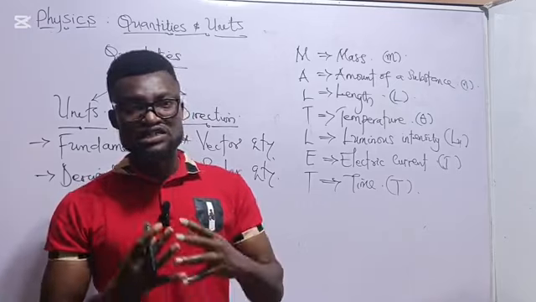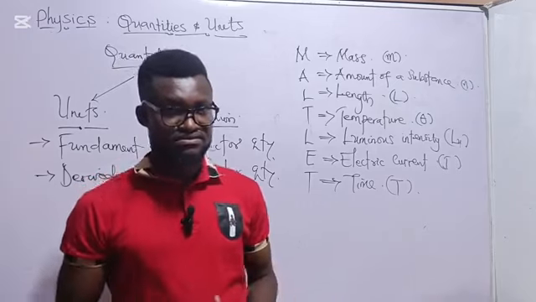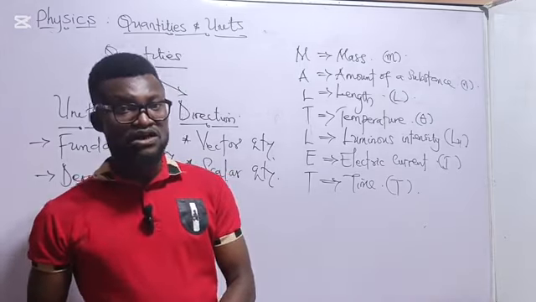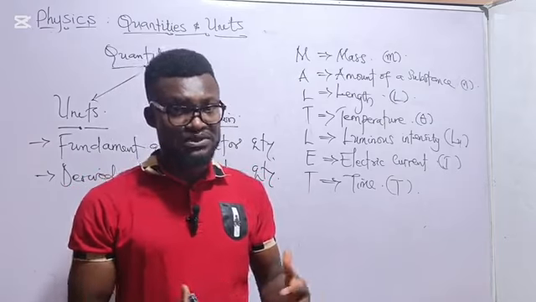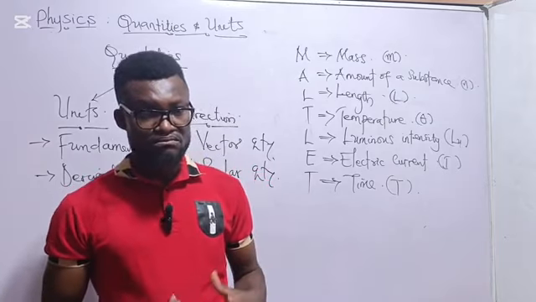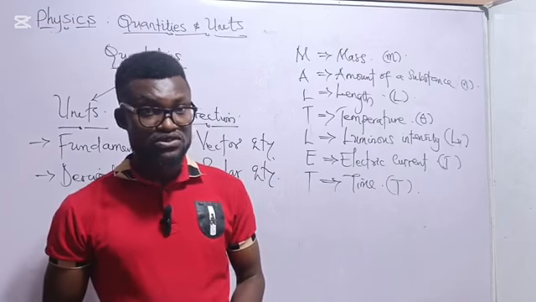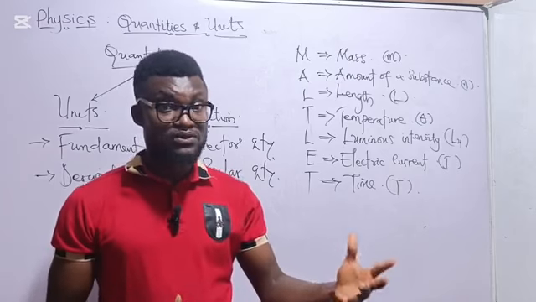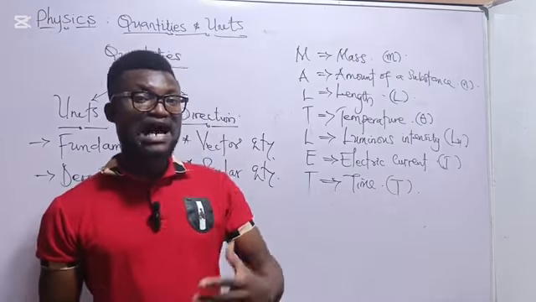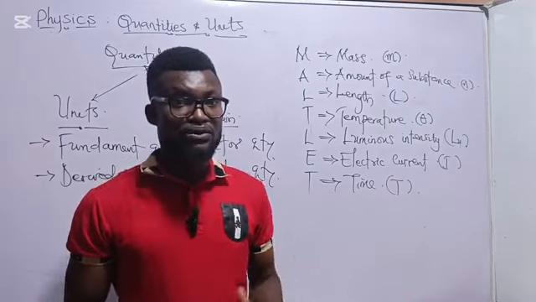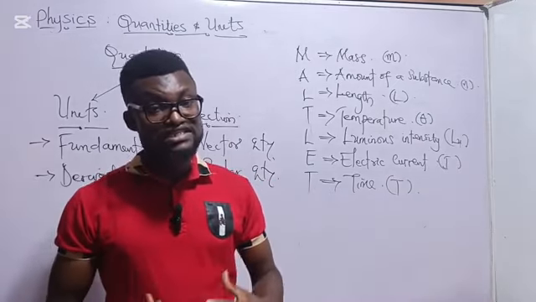A meter rule is used to measure length. So the unit of length is the meter, although it has other multiples and submultiples. We have the kilometer as a multiple of a meter. We have the centimeter as a submultiple of a meter. But the standard unit there is the meter.